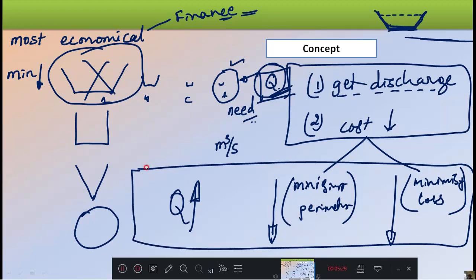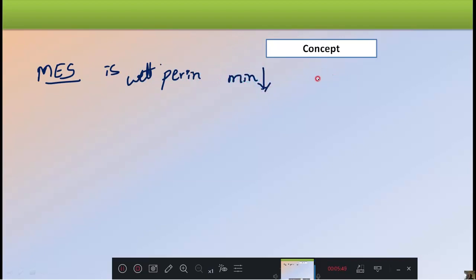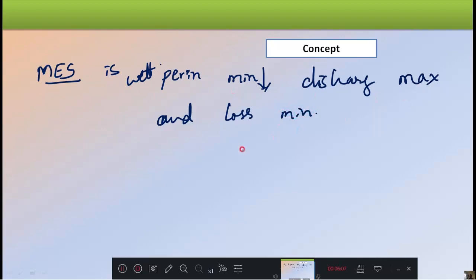In one or two lines, the most economical section is that section where the wetted perimeter of the canal is minimum, the discharge through that canal is maximum, and also the losses involved in the flow of that water are minimum. These three concepts we need to see, that is called a most economical section.